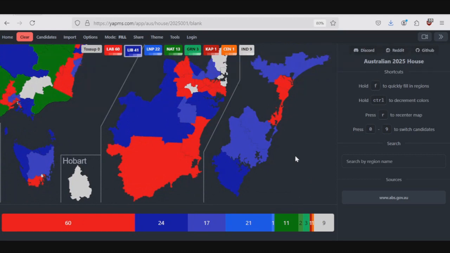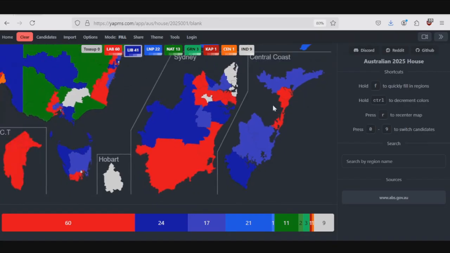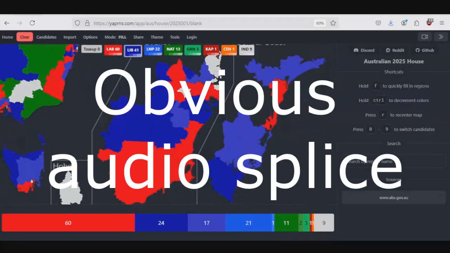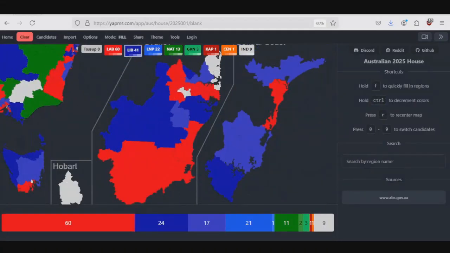But those 5 seats, and Eden-Monaro is over here, by the way. Those 6 seats, actually, I believe that the coalition could quite possibly win 2 of them. I don't know which ones. I'm saying that the most likely at the moment will be Dobell and Macarthur. Macarthur because of that MRP. Dobell because it just looks like, because it's right next to Robertson, that it would go to the coalition.